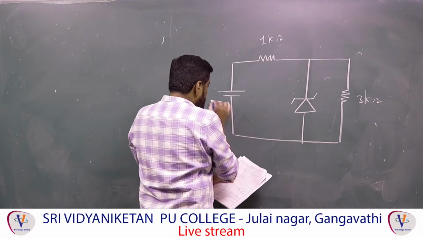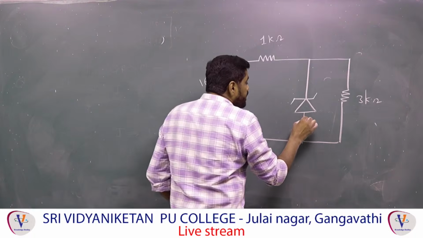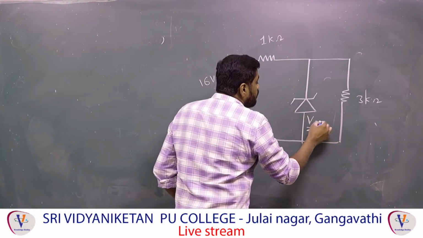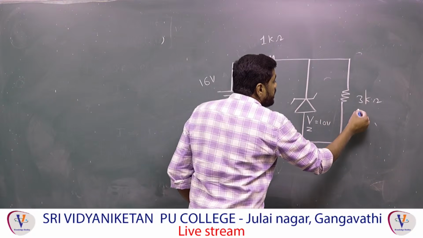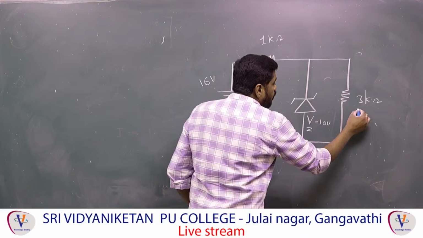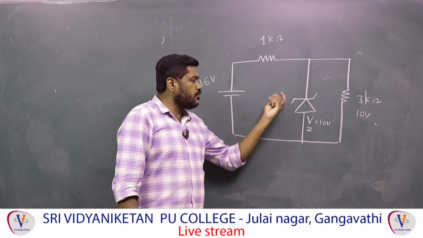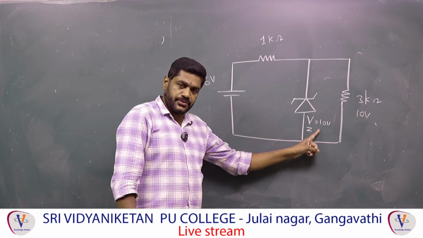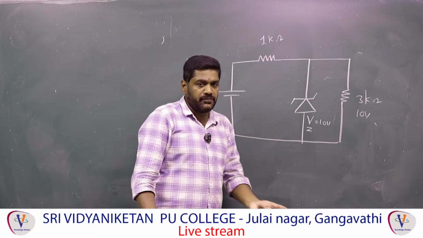The total voltage is 16 volts, and the voltage across the Zener diode is 10 volts. Across the load also it is 10 volts only, since the Zener voltage is 10 volts. Both are in parallel, and when both are in parallel, the potential difference is the same.